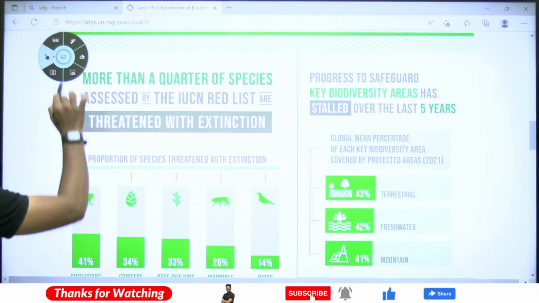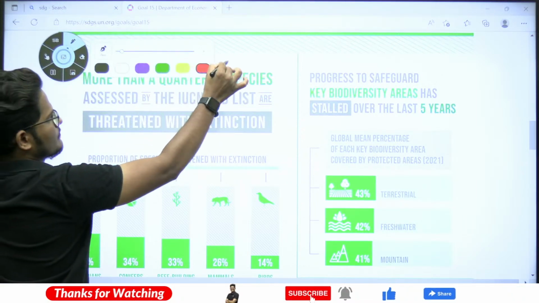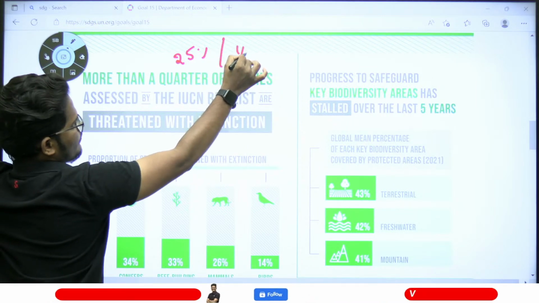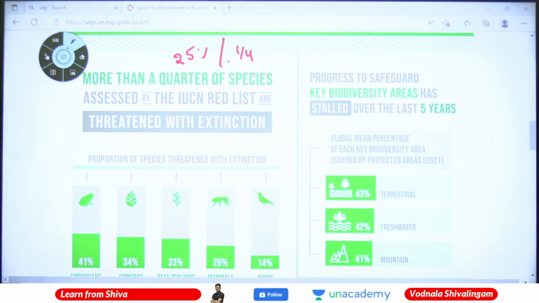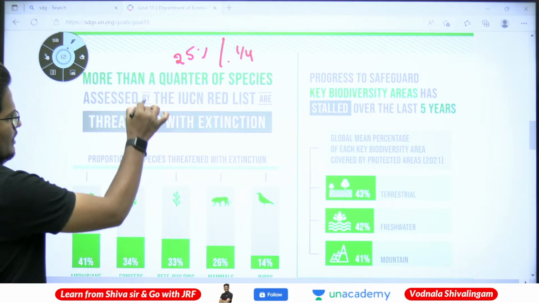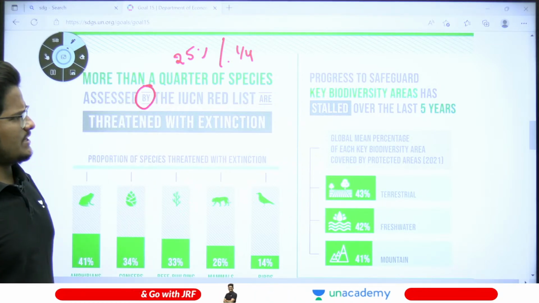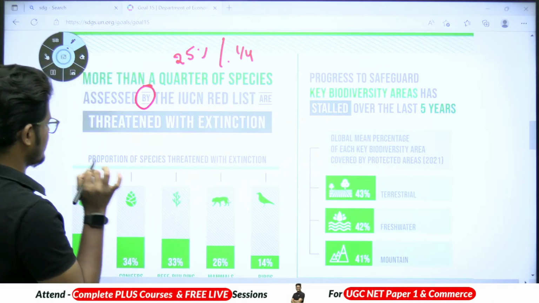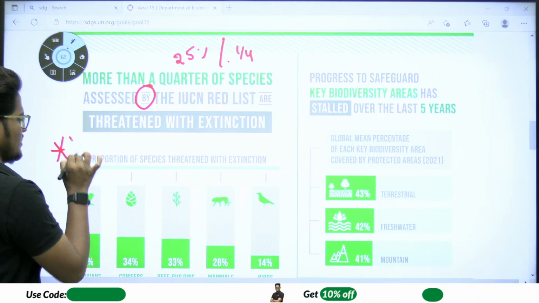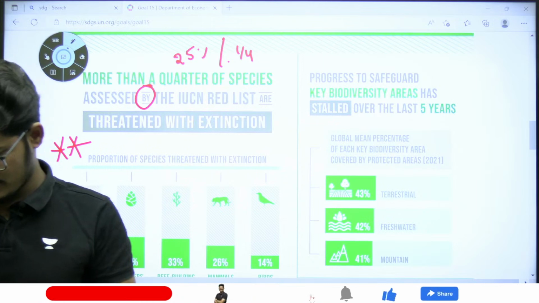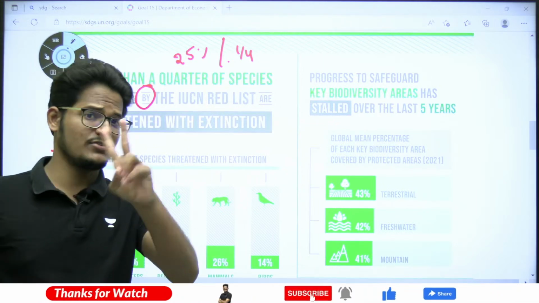More than a quarter, 25% or 1/4, of the species assessed by the IUCN Red List. Point to be noted: this question has been asked. IUCN Red List has been asked. This is a repeated question in 2 shifts.